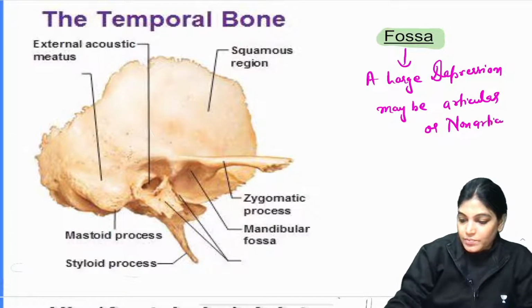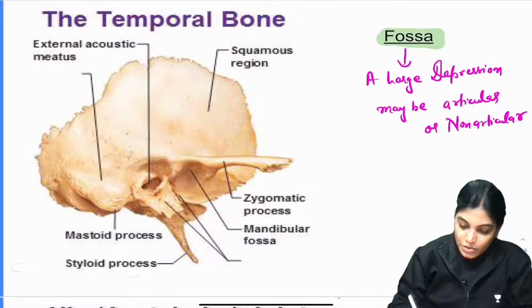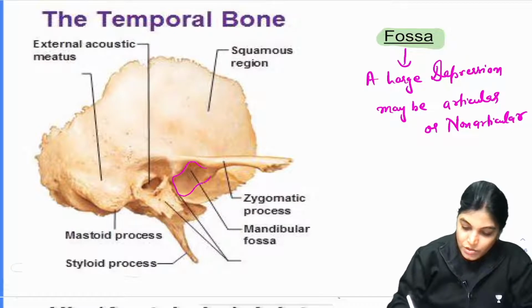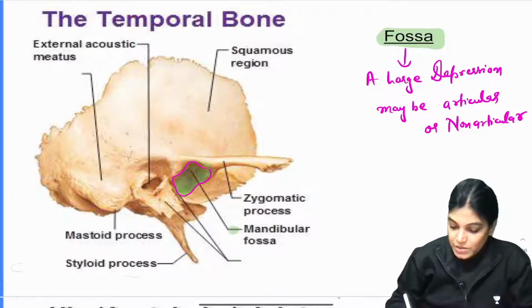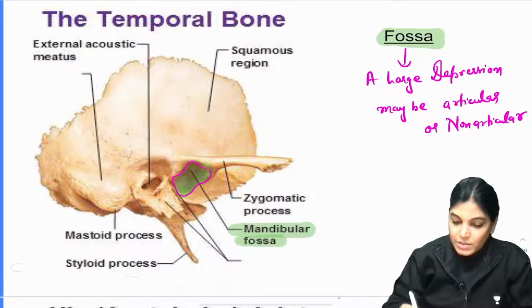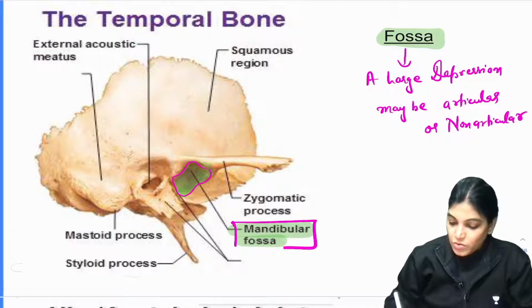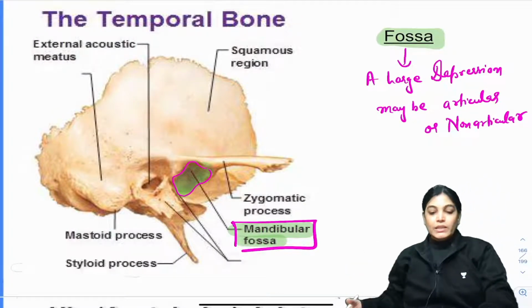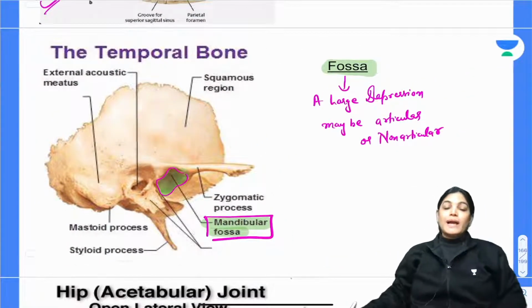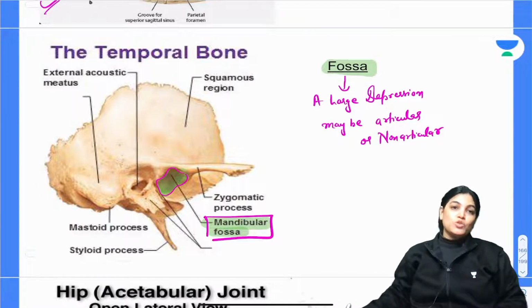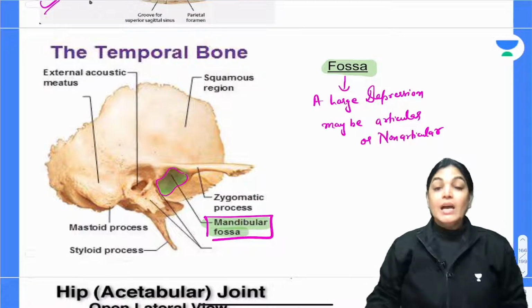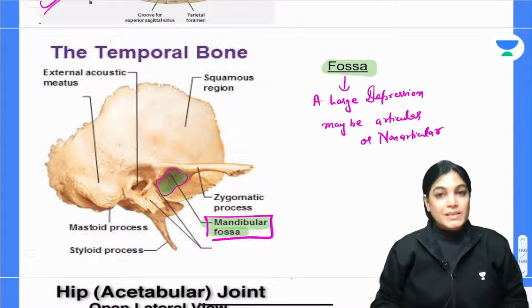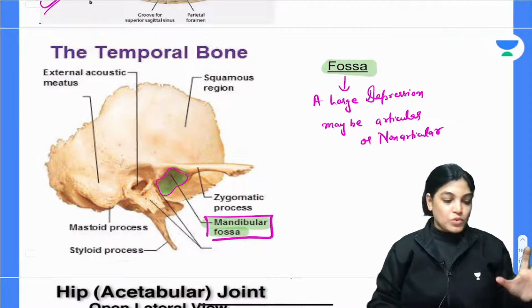The structure you are seeing is the fossa called the mandibular fossa. What is it called? Mandibular fossa, which articulates with the condyle of the mandible to form the TM joint. So this large depressed area, which may be articular or non-articular, present in the temporal bone, is called a fossa.